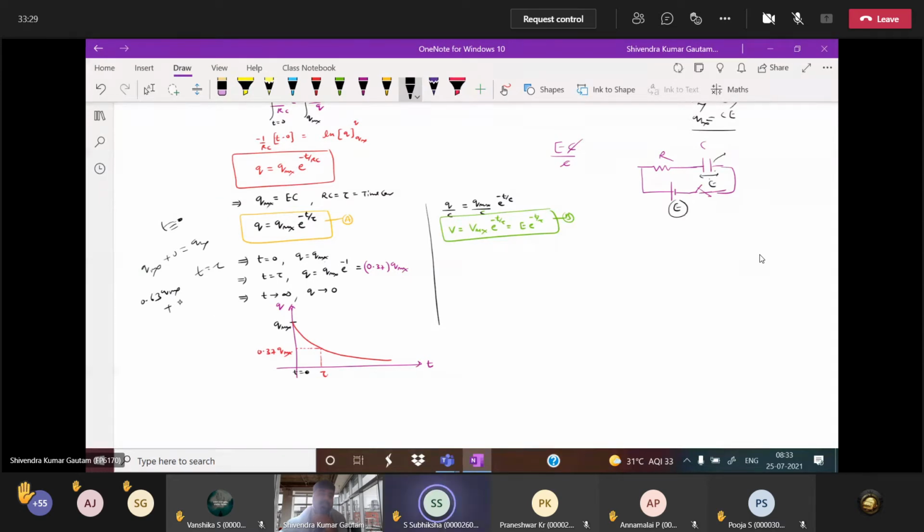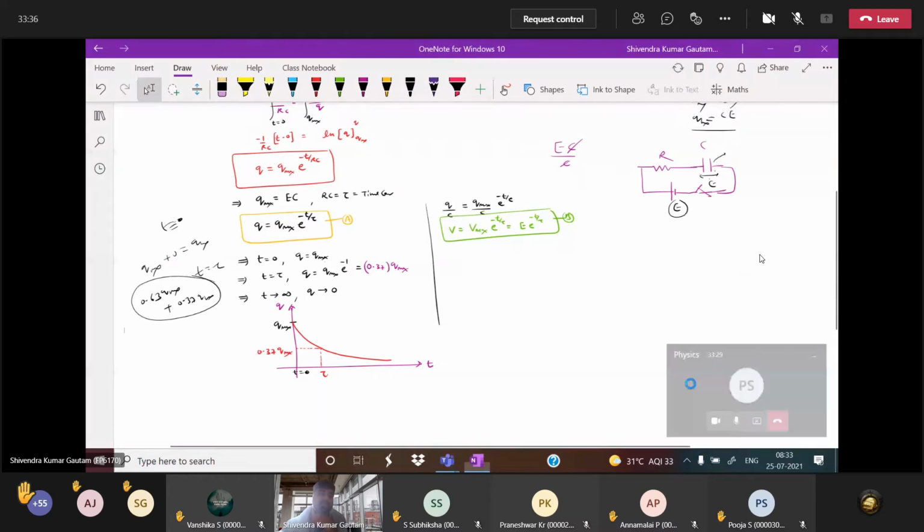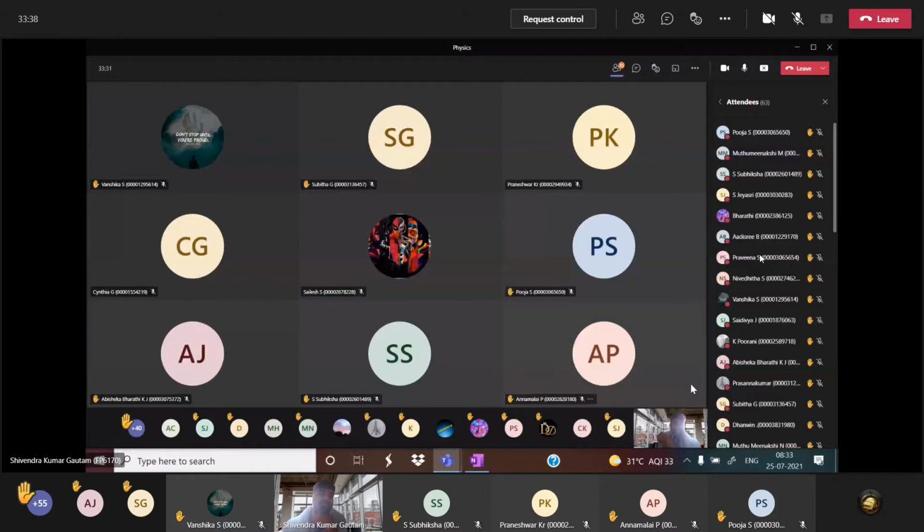You simply think, if charge 0 is there, so discharge how much? If charge is 0, then discharge is Qmax. If charge is 0.63, so how much discharge? 0.37, or not? Yes or no? If discharge is 0, then how much charge? Qmax. The sum will always be constant here.